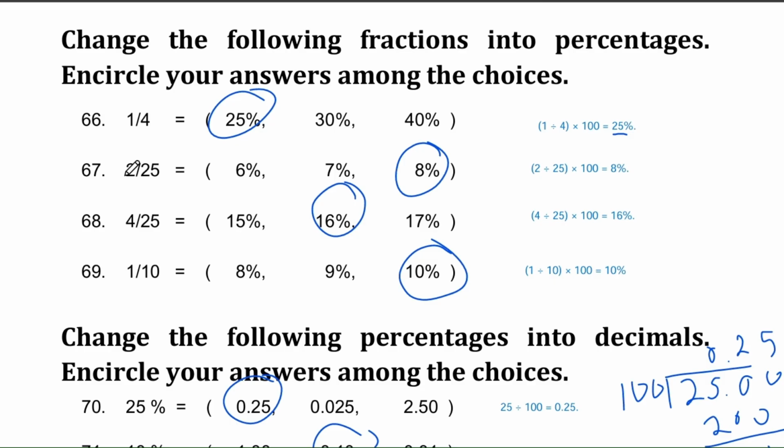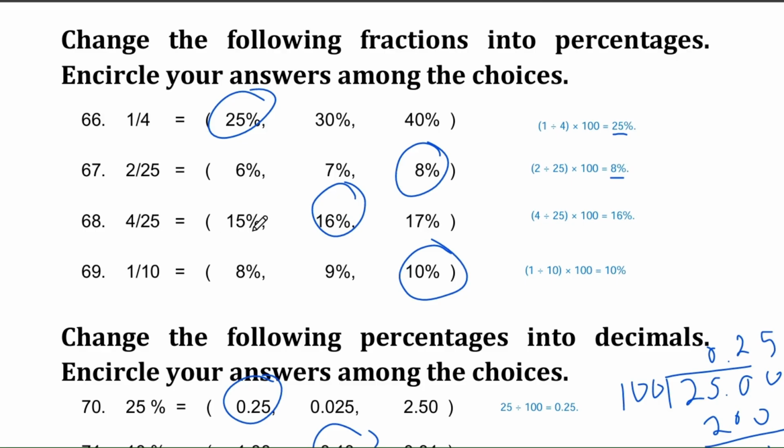Question number 67. Let's convert 2/25ths to a percentage. Is it 6%, 7%, or 8%? The correct answer is 8%. We calculate this by dividing 2 by 25, which is 0.08, then multiplying that by 100, which equals 8%. Question number 68. Convert 4/25ths to a percentage.